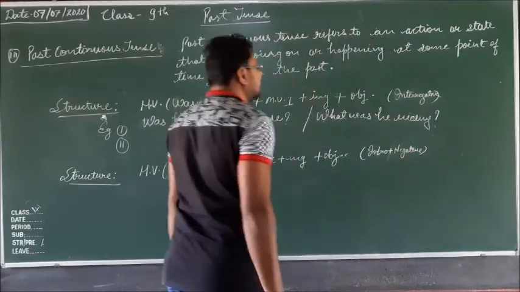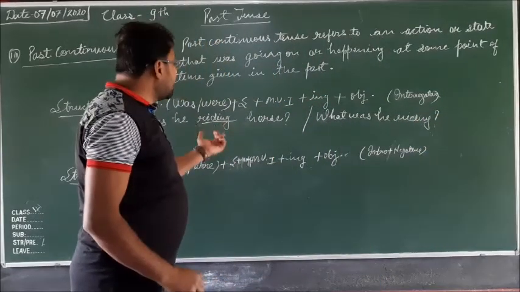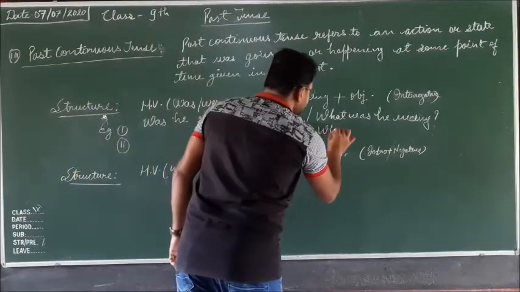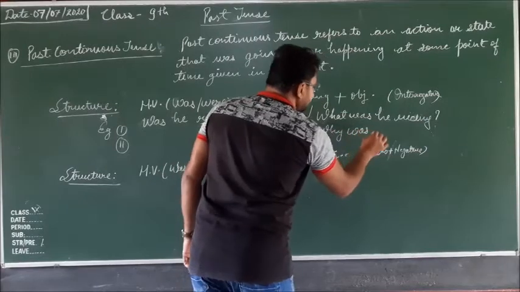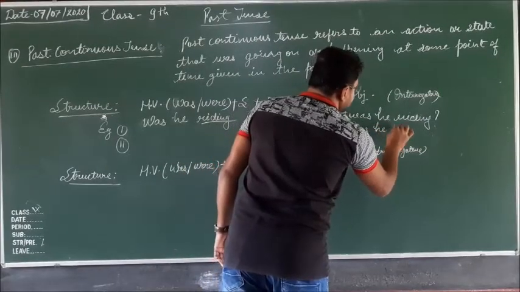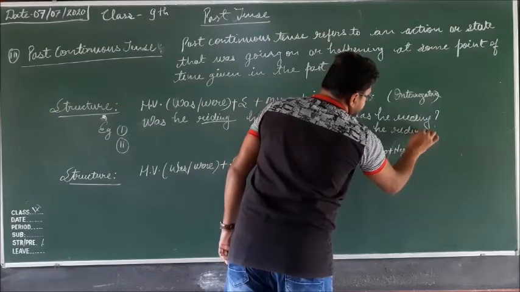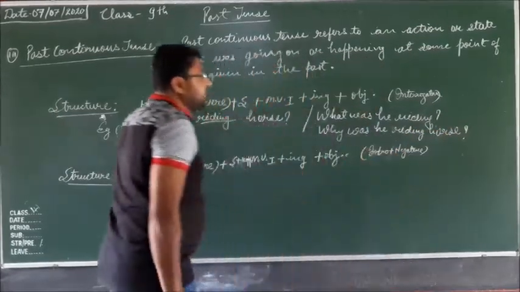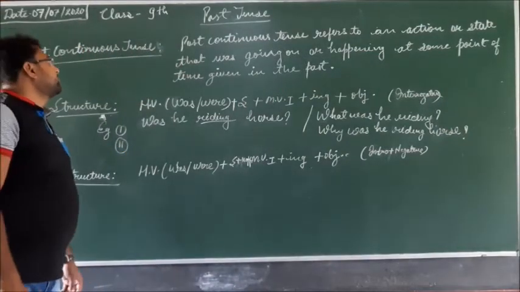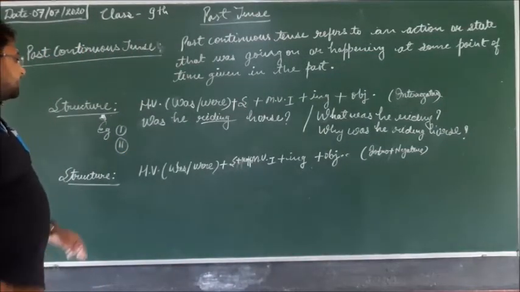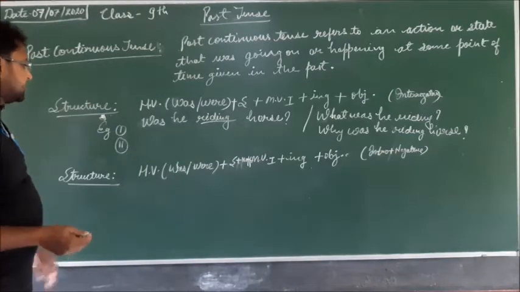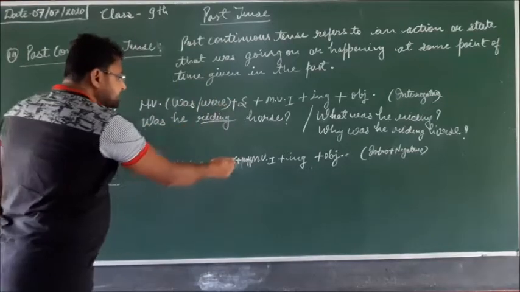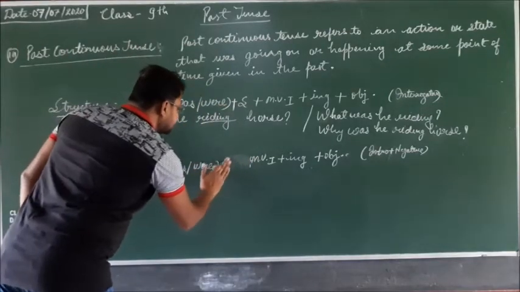Or why was he riding horse? In this way we can make interrogative of past continuous tense, and to make interrogative negative of past continuous tense, in the same structure after the subject we will apply not, as not is applied here.